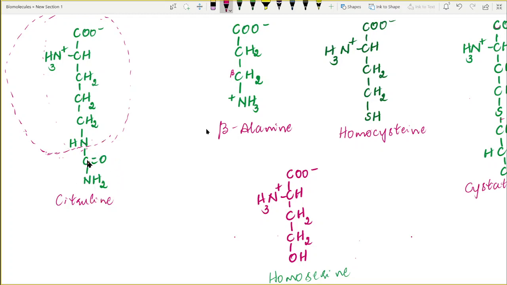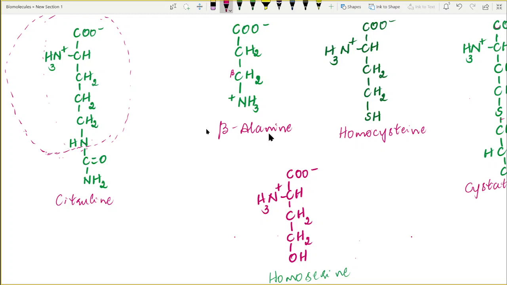This is just how to keep it in mind. Citrulline is nothing but ornithine only, but it has been added with the CONH2. ಈ ರೀತಿ ನೀವು ನೆನ್ಪಿಟ್ಕೊಂಡ್ರೆ ಏನಾಗುತ್ತೆ, citrulline structure ತುಂಬಾ ಸುಲಭವಾಗಿ ನೆನಪಿರುತ್ತೆ. Citrulline is one of the intermediates of the urea cycle.